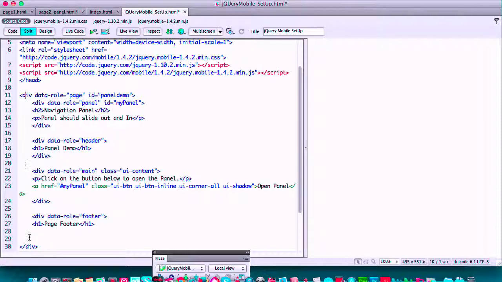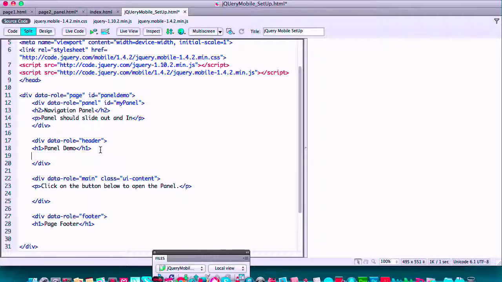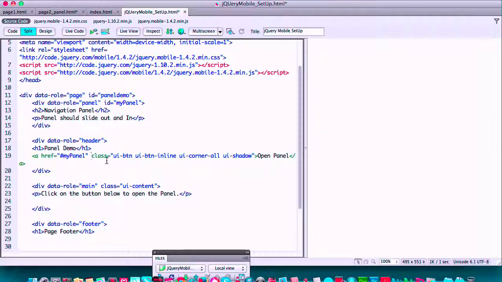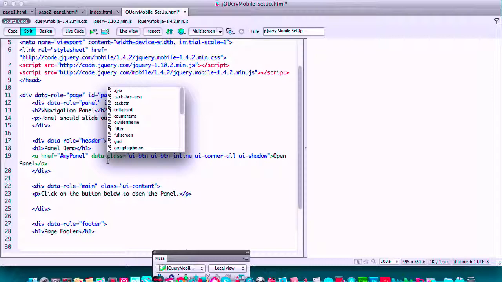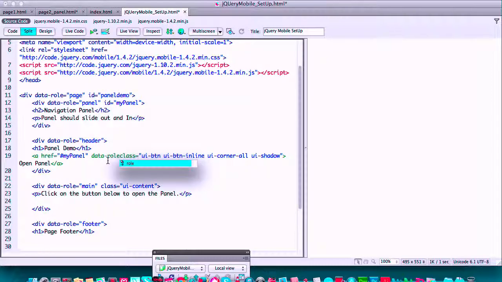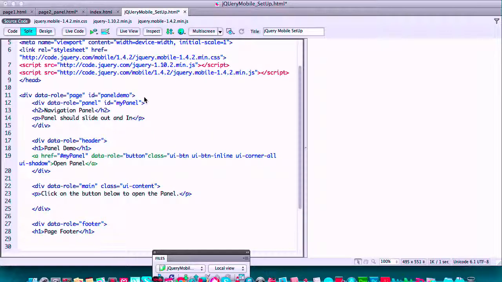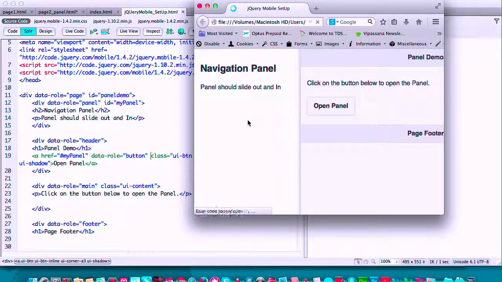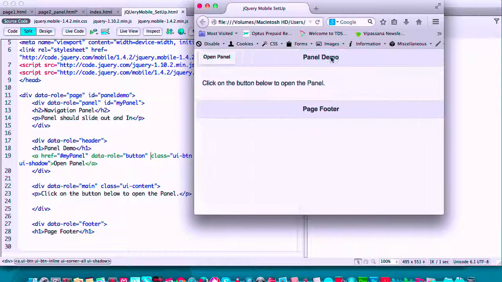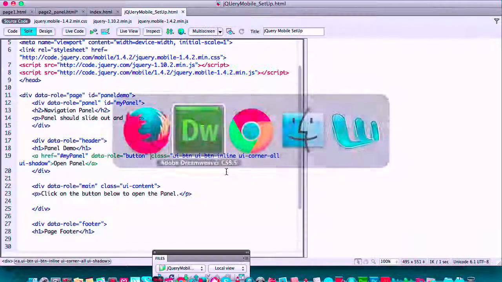So inside the page, there's only one page. One div tag has got a data role of panel, and the other div tag has actually got a header and a content. This link, I can actually cut this link and put it inside the header. Okay. I can also make it a data role button, was it data role button? Yeah, I can have this as a data role button, and then I can probably put in data icon as a gear. Let's see if that works.